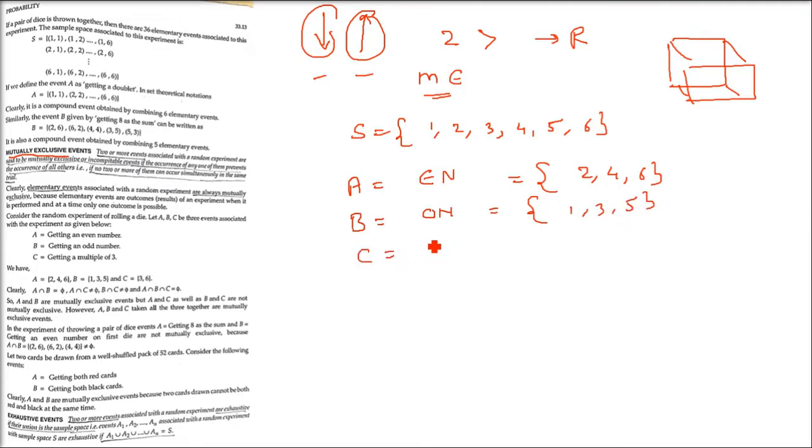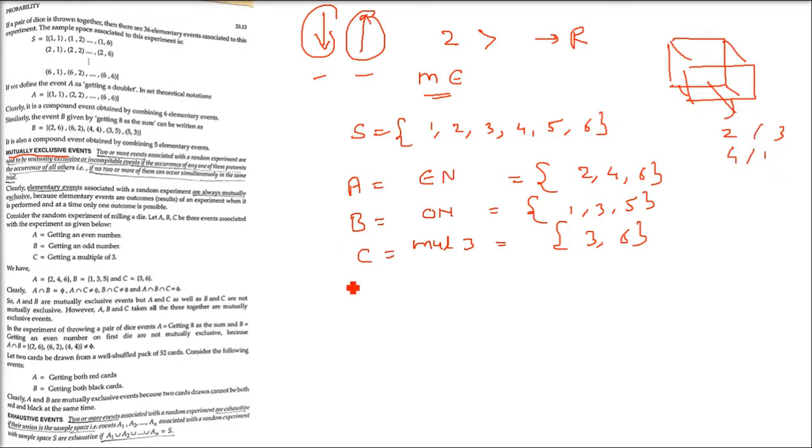Now C is getting a multiple of 3. One more set I am taking. The multiples of 3 are 3 and 6. Now, when you take the intersection of two sets and you get phi, a null set, then you say they are mutually exclusive.